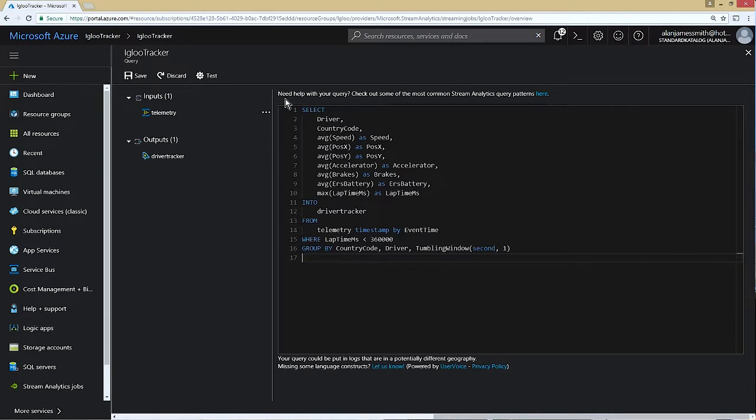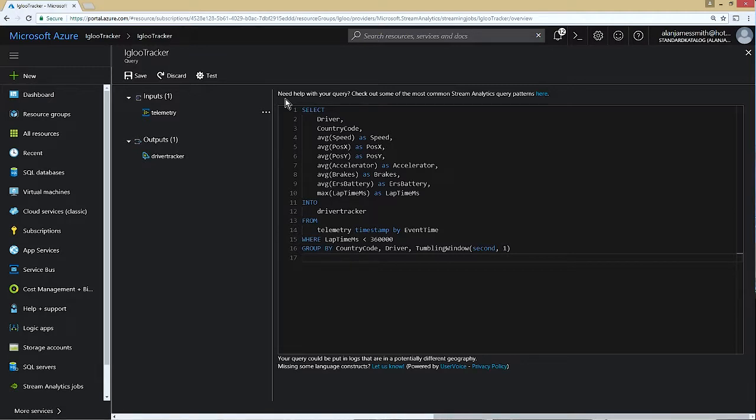Now the query is very similar to the one that I was using for the archive. One of the things that I'm doing here is grouping this by a tumbling window of 1 second. We want to get the telemetry data as accurate as possible. So I want to sample maybe 10 or 50 or 100 telemetry samples per second in the game. So we get as much precision in the telemetry as possible.